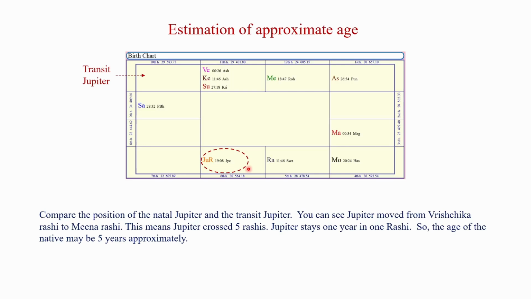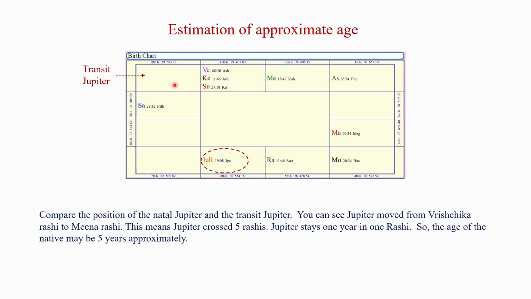Note the Rashi position of transit Jupiter. The current position of transit Jupiter is in the Meena Rashi. Compare the position of the natal Jupiter and the transit Jupiter.